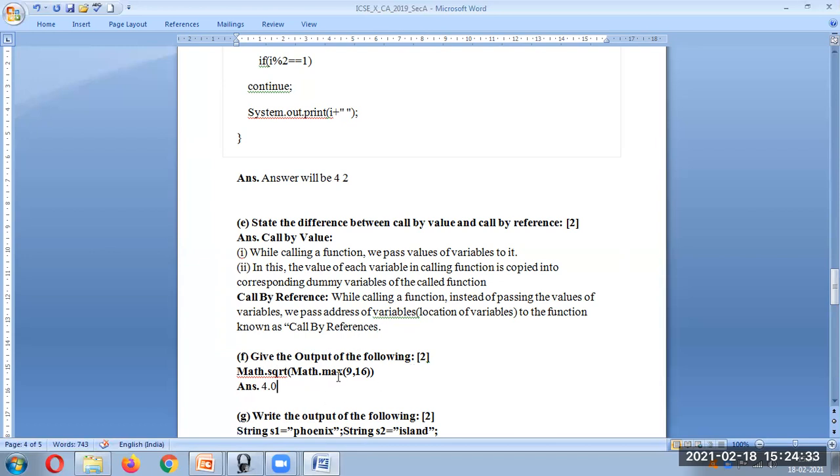Give the output of the following. Now this is very simple. First, the inner bracket will get executed. So Math.max(9, 16). What is the answer? Answer in this case is 16. Now 16 is passed to Math.sqrt. So what is the square root of 16? It is 4. So the answer will be 4 in this case.